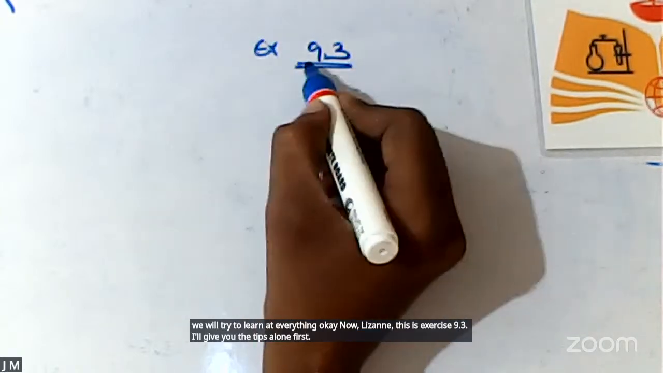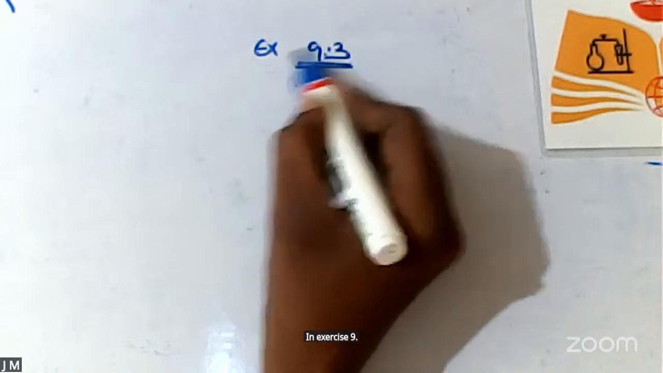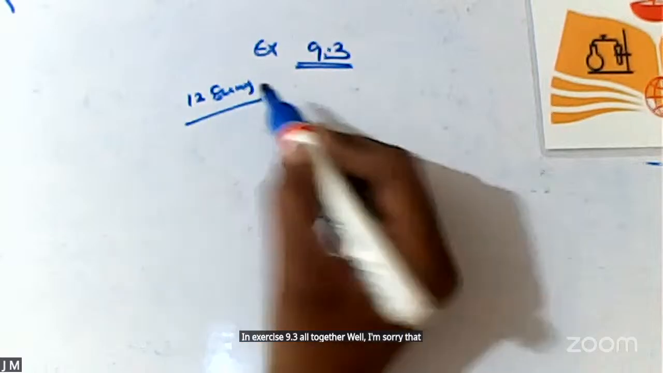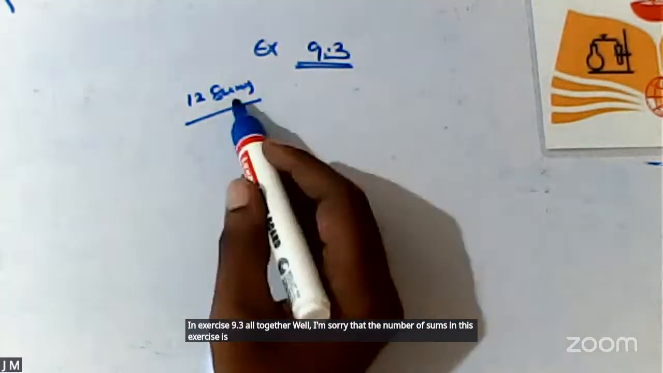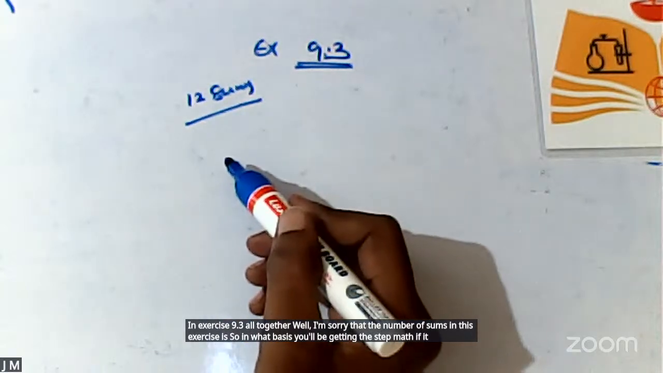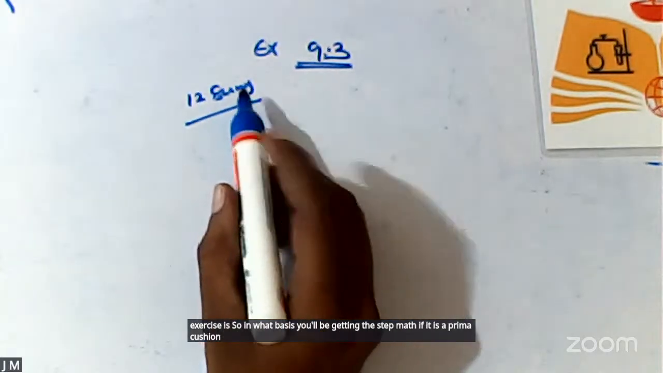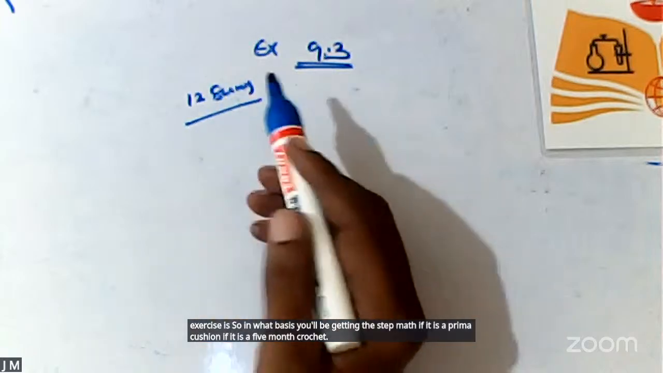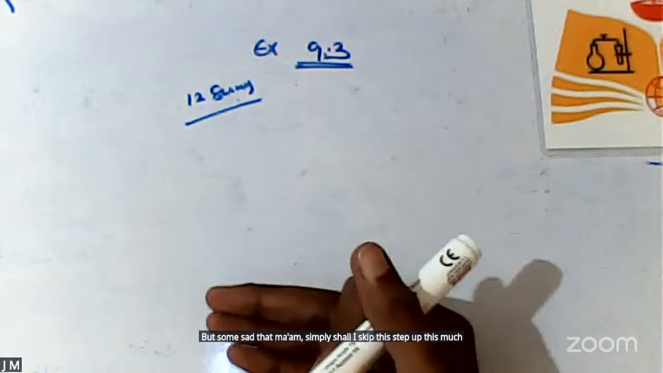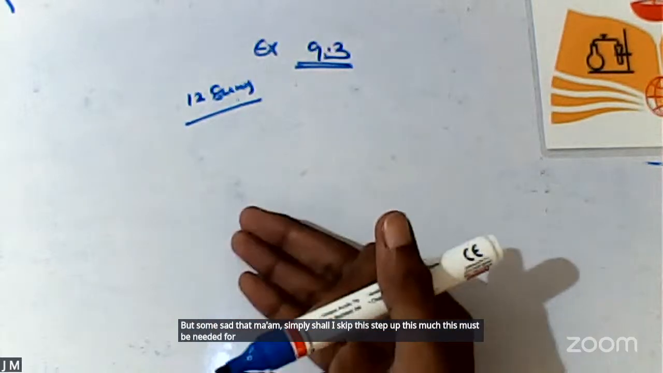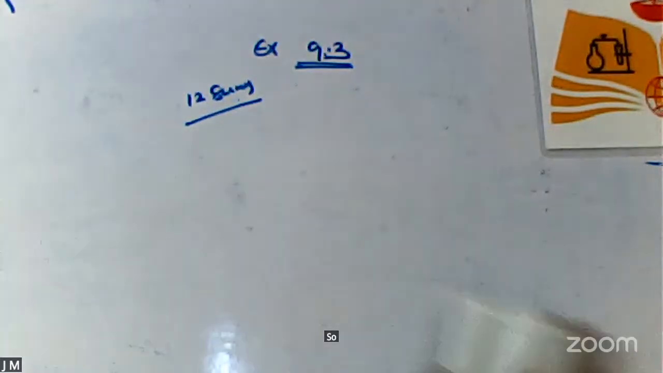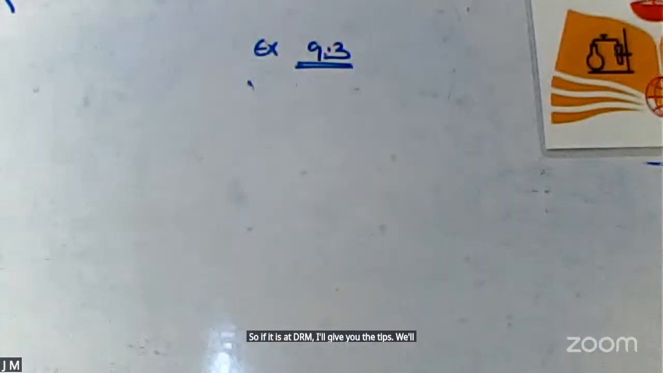In exercise 9.3, all together there are 12 sums. On what basis will you be getting the step marks? If it is a 5-mark question, simply shall I skip this step? No, this must be needed. You may have n number of doubts. If it is a theorem, I'll give you the tips. We'll start with the theorem.